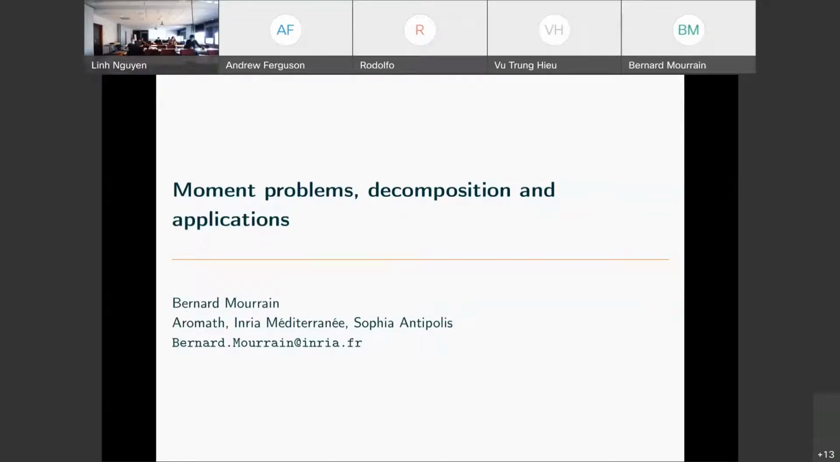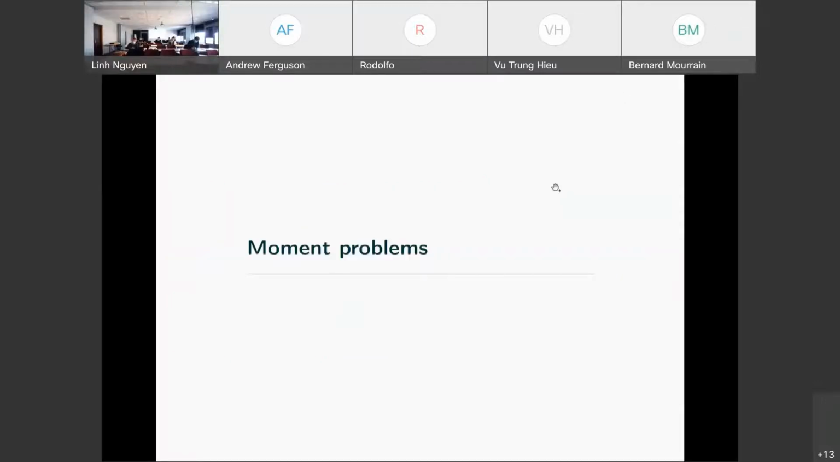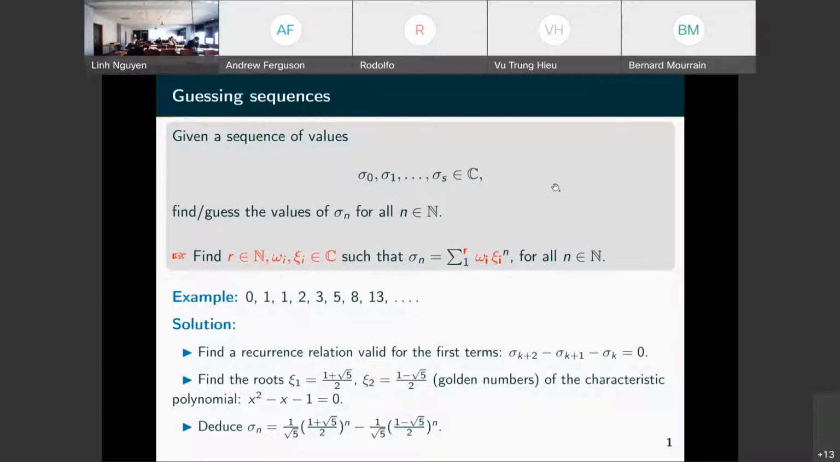The talk is moment problems, decomposition, and applications. Okay. So I will talk about moment problems and give some examples which are related to what we do, but not necessarily. So here is an example, guessing sequences.